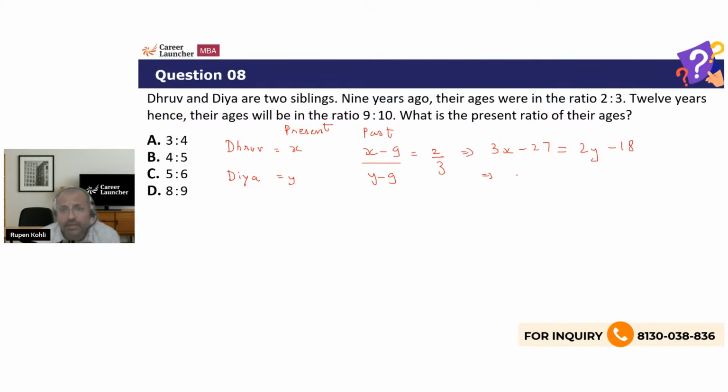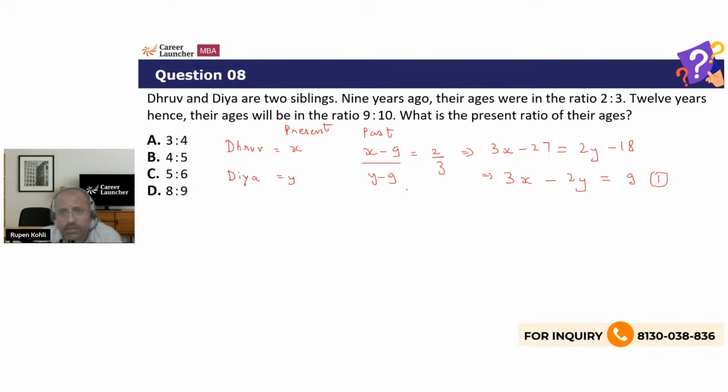From here we get 3x minus 2y equal to 27 minus 18, which is 9. First equation.